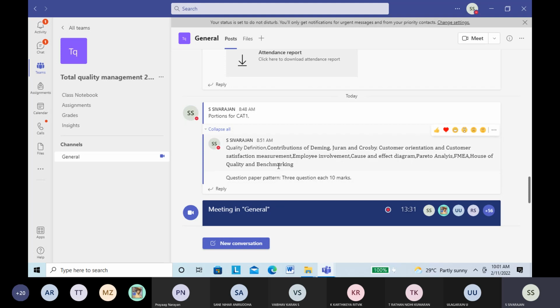And then benchmarking. So that is a chapter we have discussed. So how to do the benchmarking. So I will give, for example, a school. If you take a school, what is the leading school? So suppose you are going to be the manager. You are going to start a new school, and you desire to benchmark a leading school in your state. So that's what normally people will do.